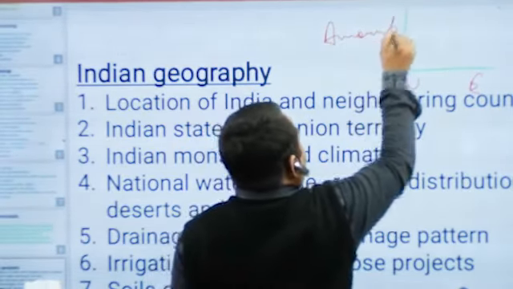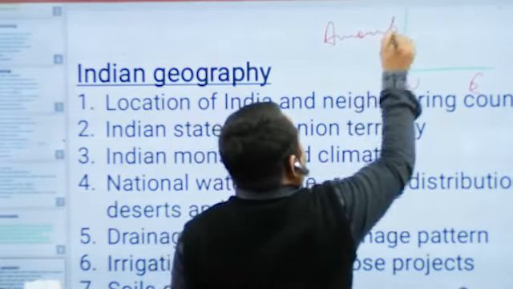But in the Himalayas also there are many drainage systems like Indus, Ganga, and Brahmaputra. These are the main drainage systems of the Himalayan region. In the peninsular region, there are a variety of drainage systems: Godavari, Krishna, Kaveri, Periyar, Pennar, Mahanadi, Narmada, Tapi, Luni, etc. These are the drainage systems of the peninsular region.